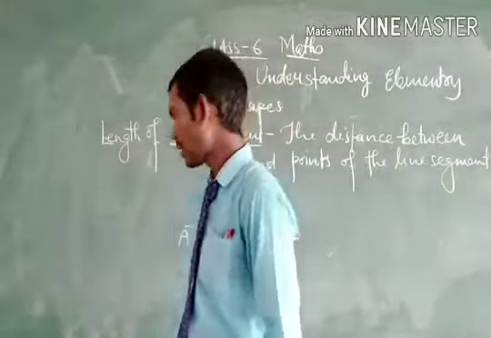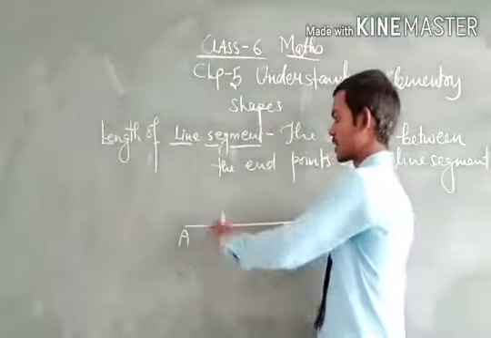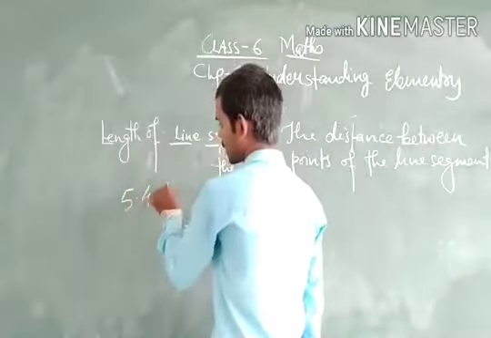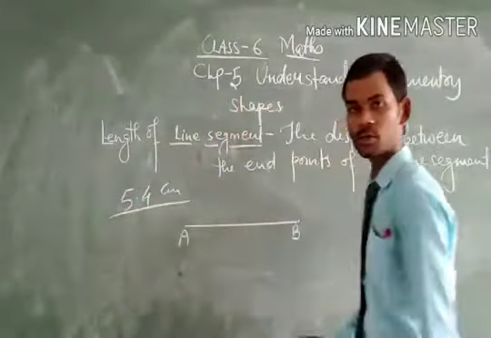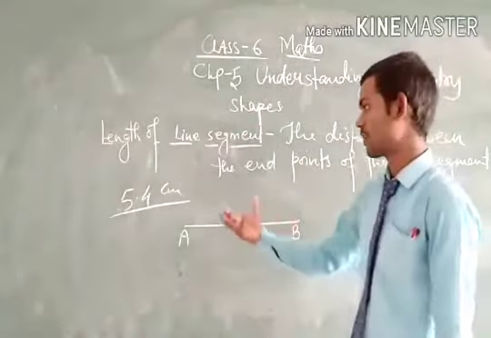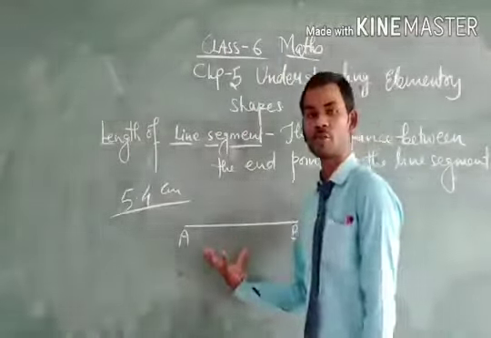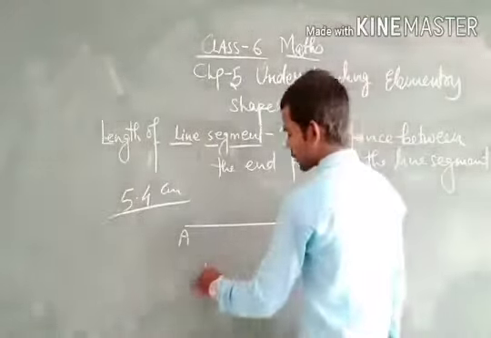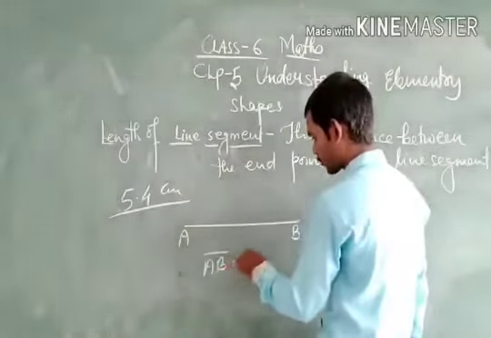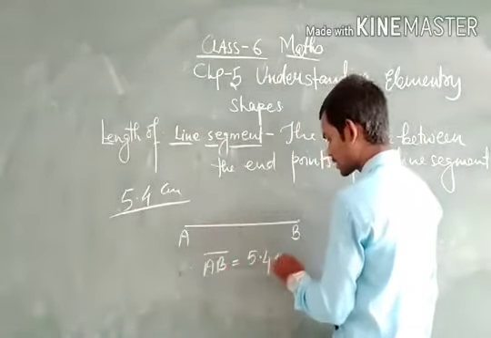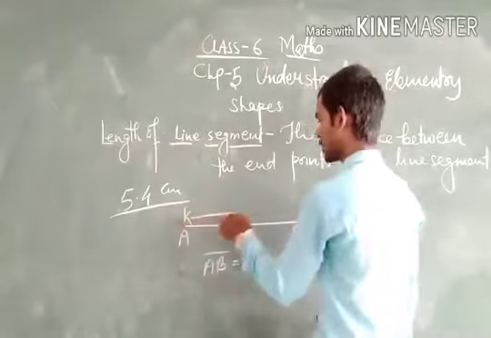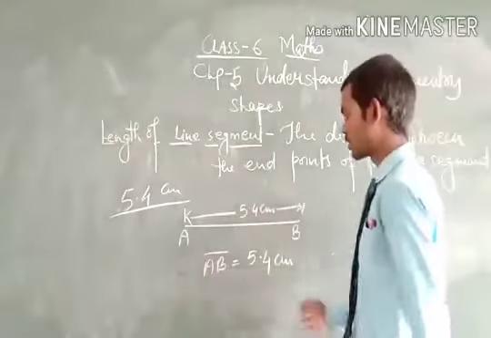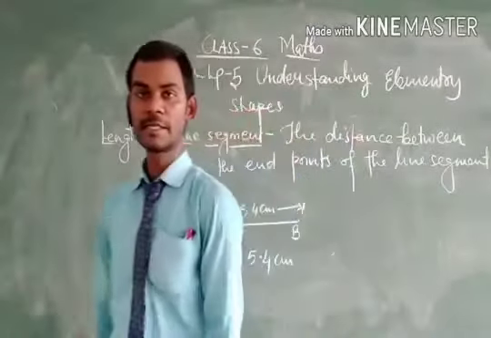Suppose the distance between the two points A and B is 5.4 centimeters. Then we say that the length of the line segment AB is 5.4 centimeters, and we have the length of the line segment AB equal to 5.4 centimeters. We also represent it like this, 5.4 centimeters. This way, this represents the length of the line segment.